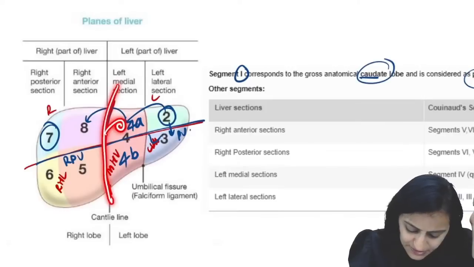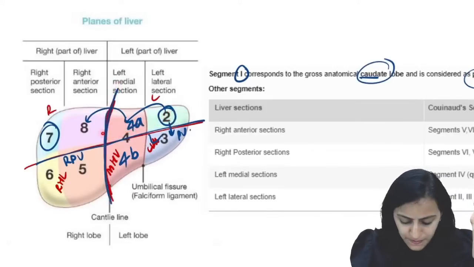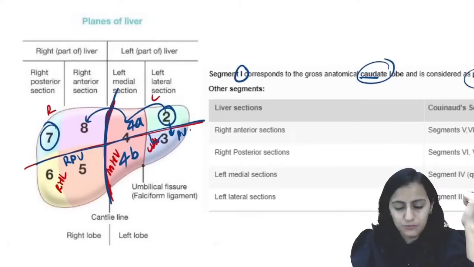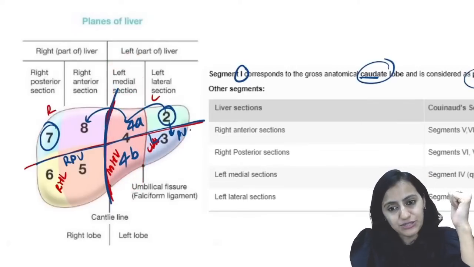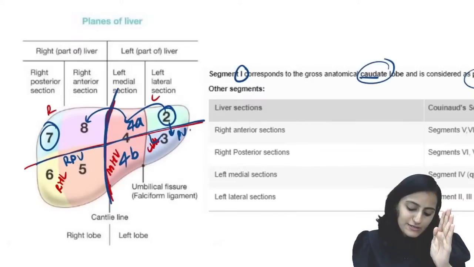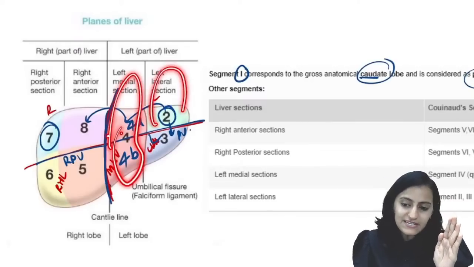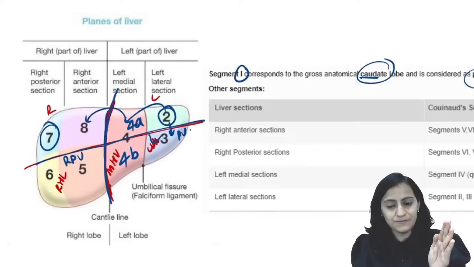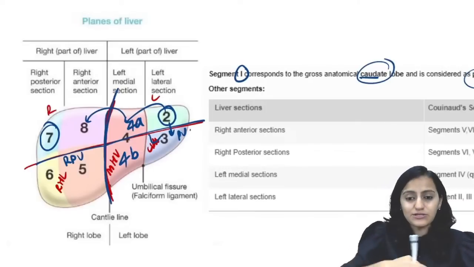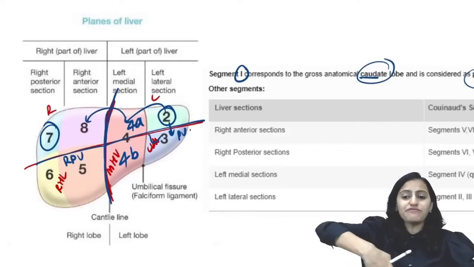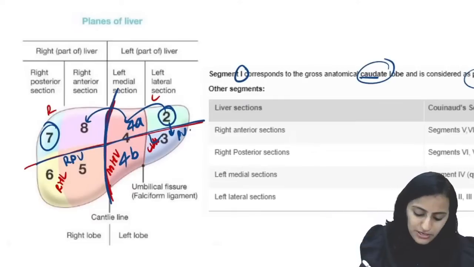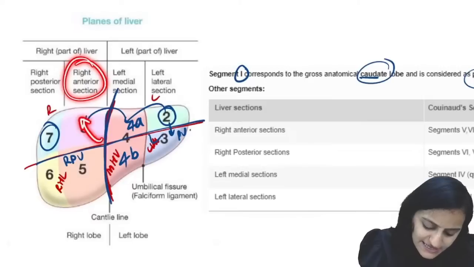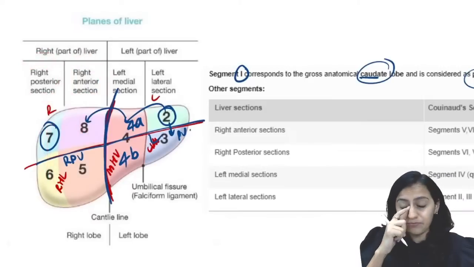this is the midline here. This part is the left lobe. This part is the right lobe. So this part is the left medial section. This is from the midline, the part near the midline, that is the medial section. This is the left lateral section. Now to the right side, the liver is going like this. The first which comes towards the midline is the anterior and then the liver is going posterior. So this is right anterior and this is right posterior.